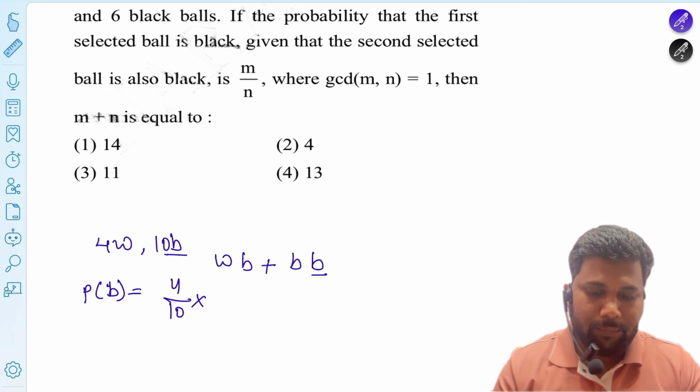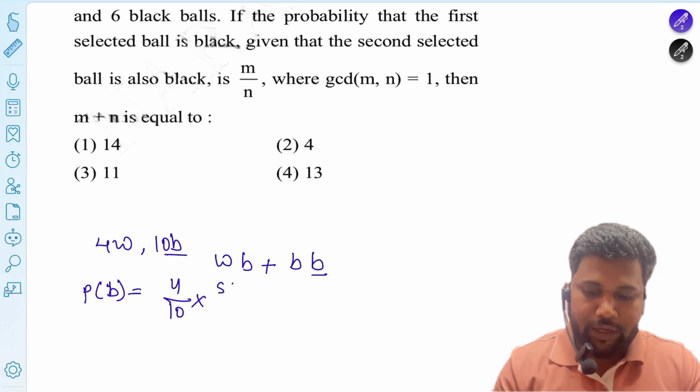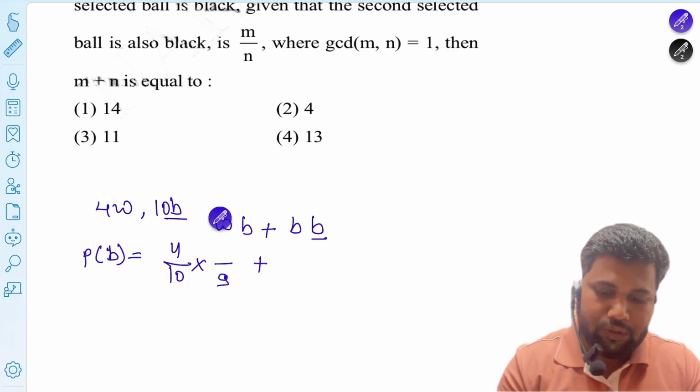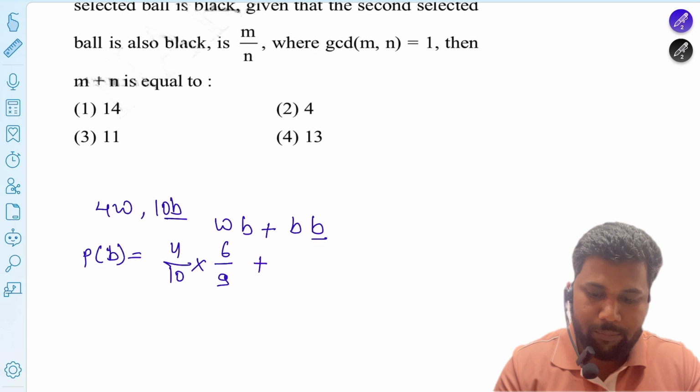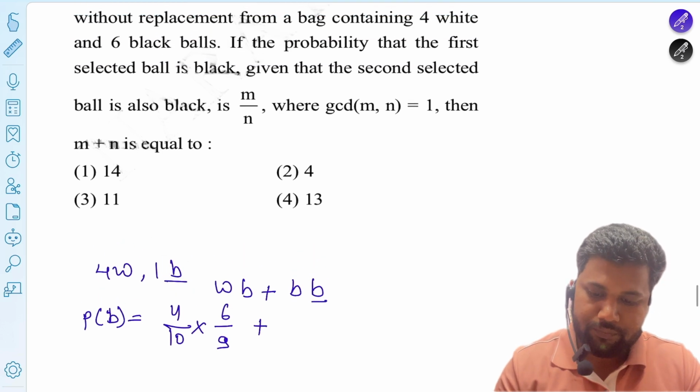Then for the second, you can choose 5 by 9, since one ball is already selected, and also 6 by 9, yes, it is 6.